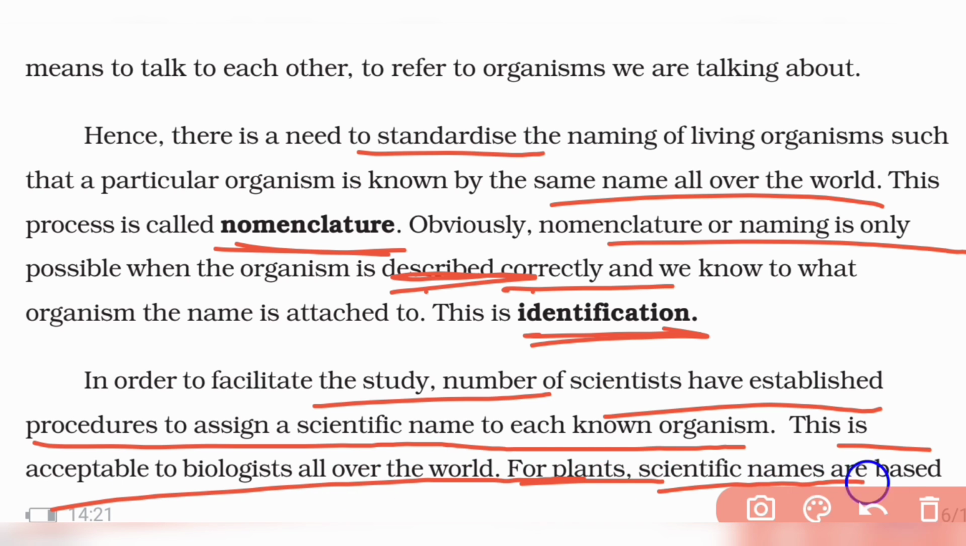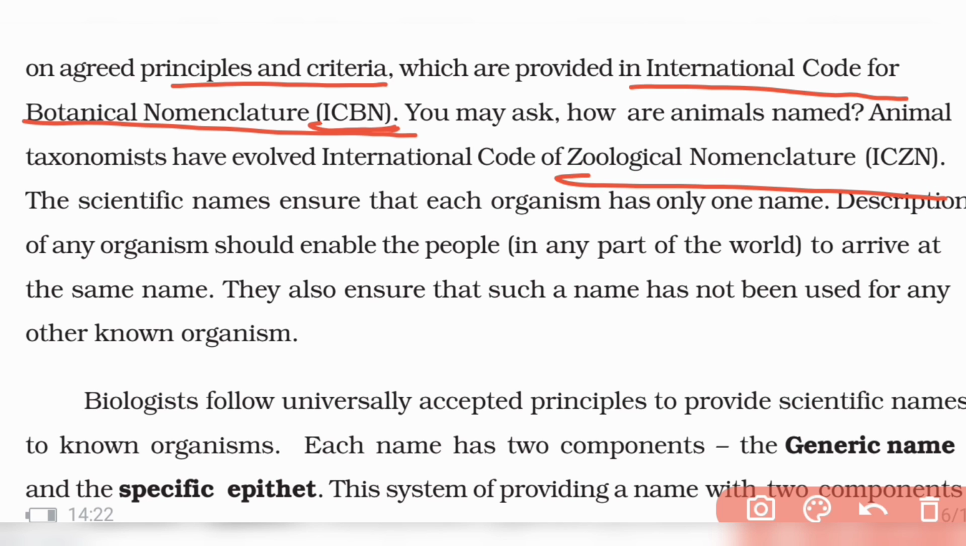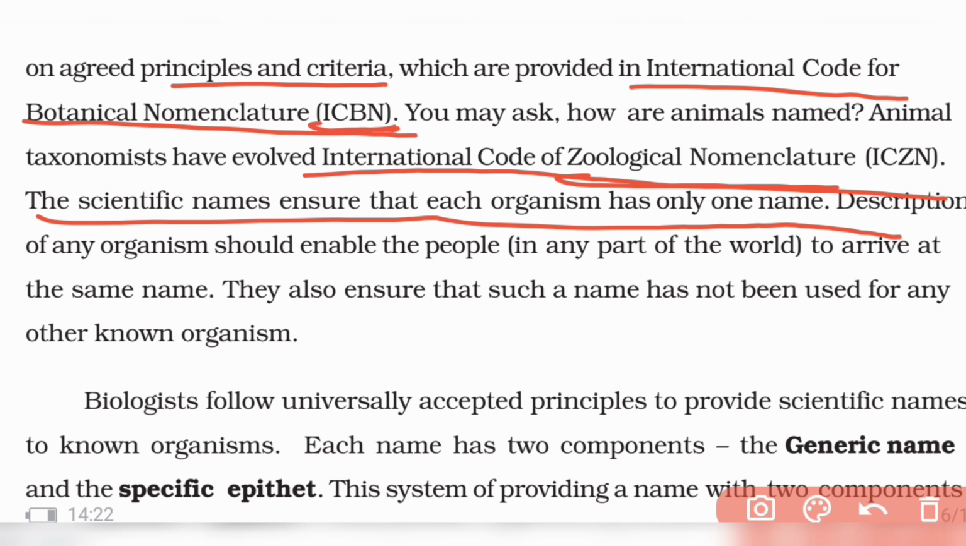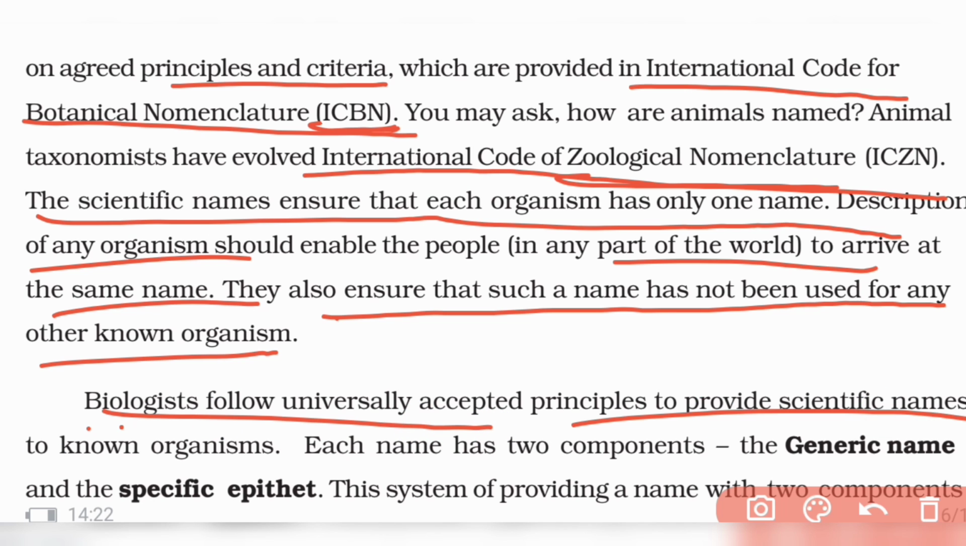For plants, scientific names are based on agreed principles and criteria which are provided in ICBN, the International Code for Botanical Nomenclature. In ICBN, there are rules for giving names to plants, and for animals, you have ICZN, the International Code for Zoological Nomenclature. Scientific names ensure that each organism has only one name, that it can be understood by people around the world, and that the name has not been used for any other organism. Biologists follow universally accepted principles to provide scientific names to organisms.